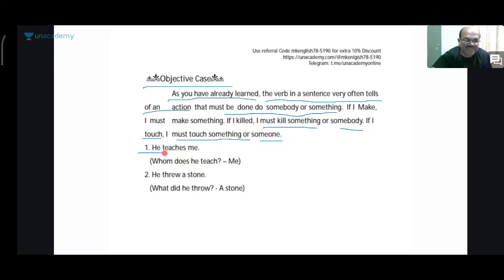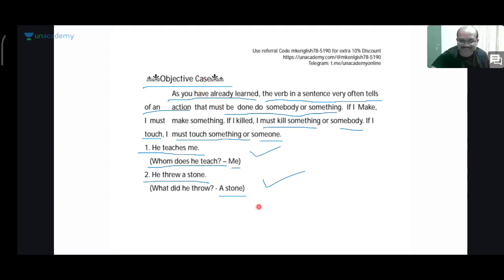Here, observe these two sentences. He teaches me. Whom does he teach? Me. The second, he threw a stone. Throw, past tense threw, past participle thrown. He threw a stone. What did he throw? A stone. Right? So try to observe these two sentences.